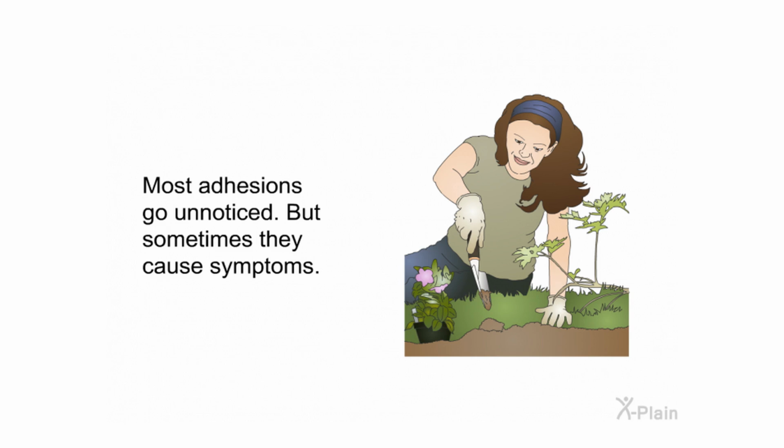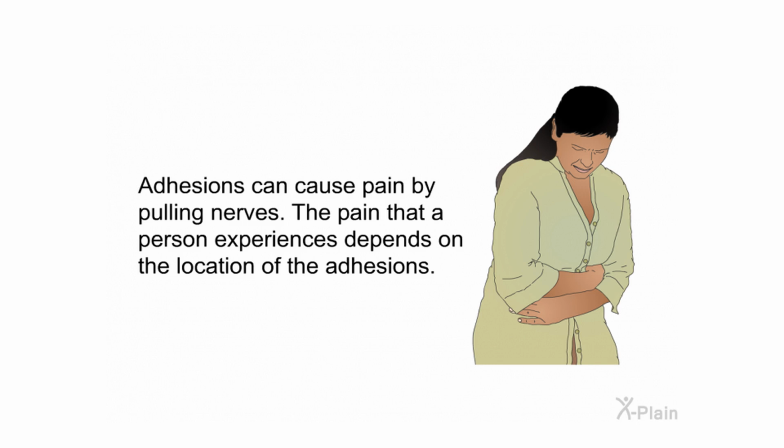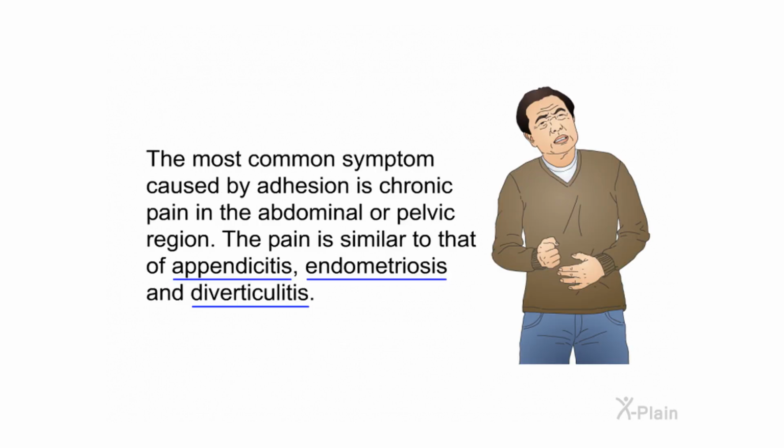Symptoms. Most adhesions go unnoticed, but sometimes they cause symptoms. Adhesions can cause pain by pulling nerves. The pain that a person experiences depends on the location of the adhesions. The most common symptom caused by adhesion is chronic pain in the abdominal or pelvic region. The pain is similar to that of appendicitis, endometriosis, and diverticulitis.